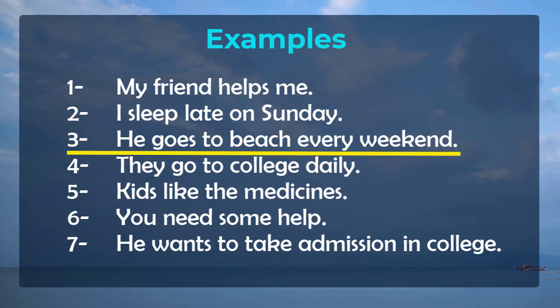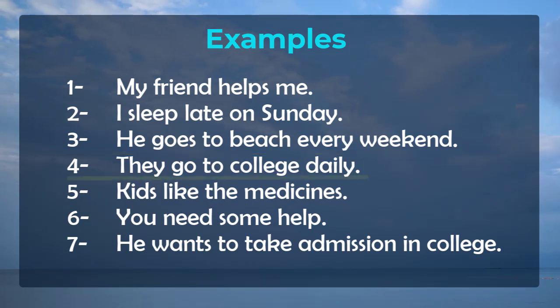First we have the basic word form go and we are adding es at the end of this verb because as we know, with he, she, it and singular person, s and es will go with the verb in simple present tense. So the sentence should be he goes to beach every weekend.